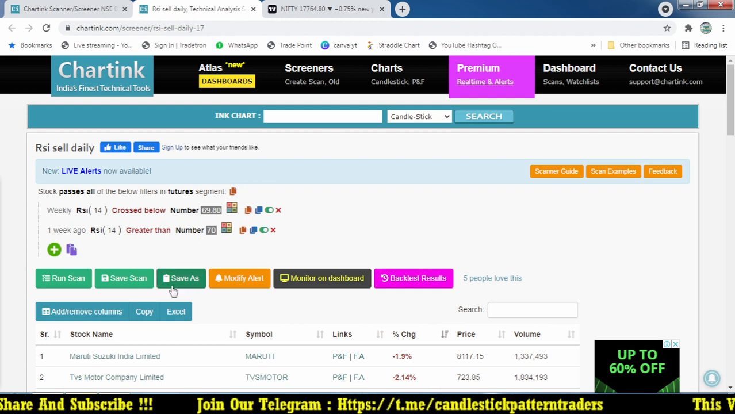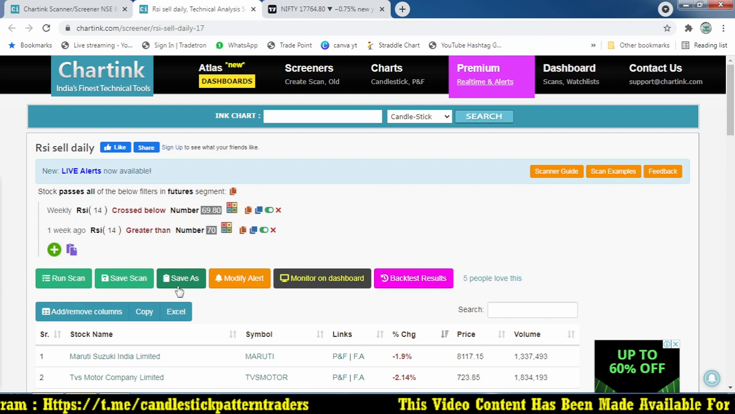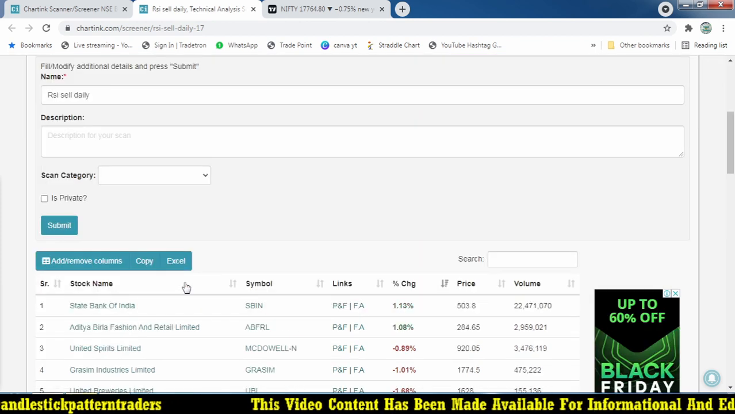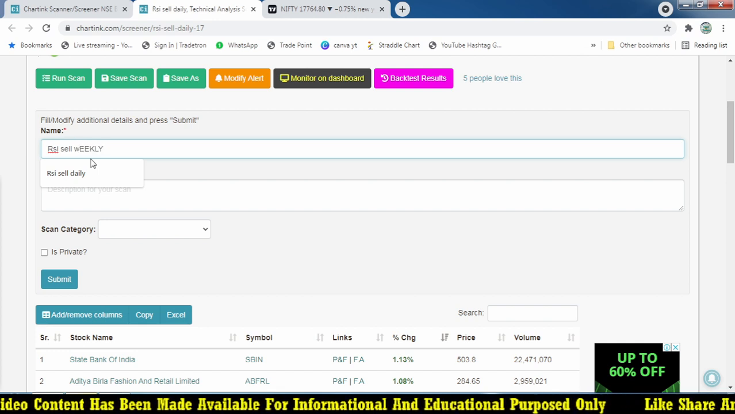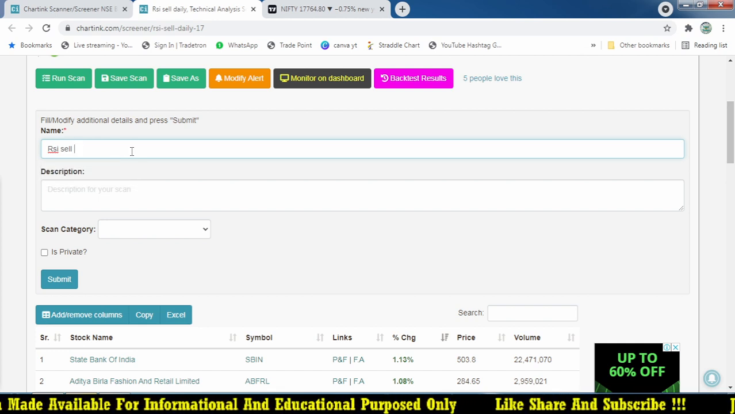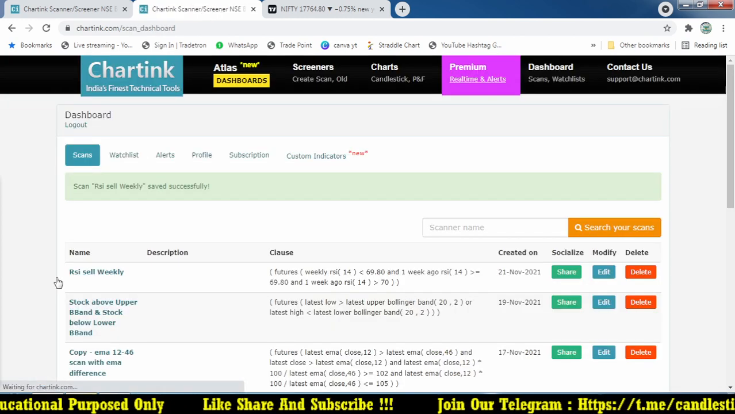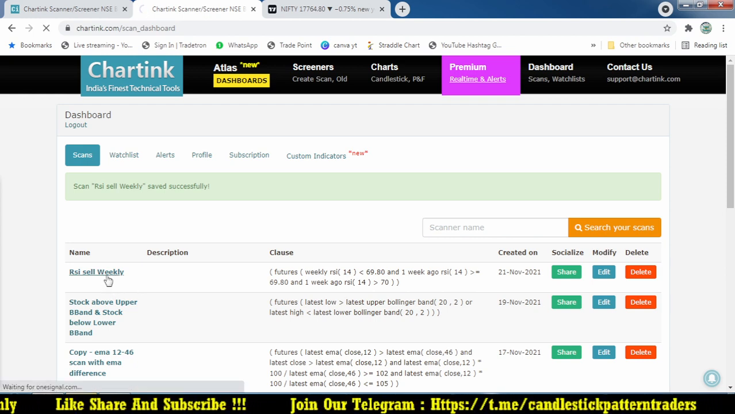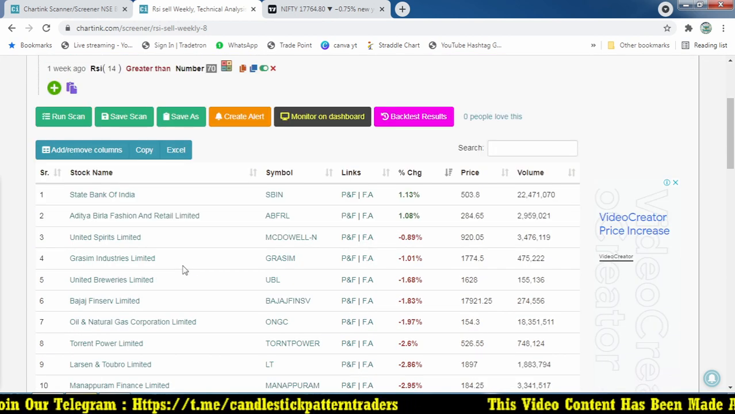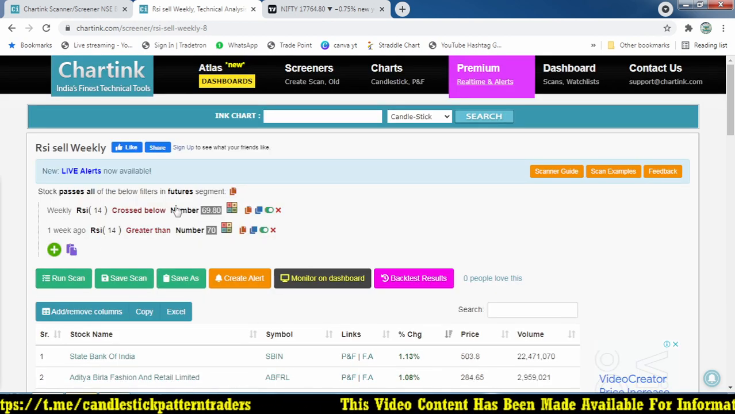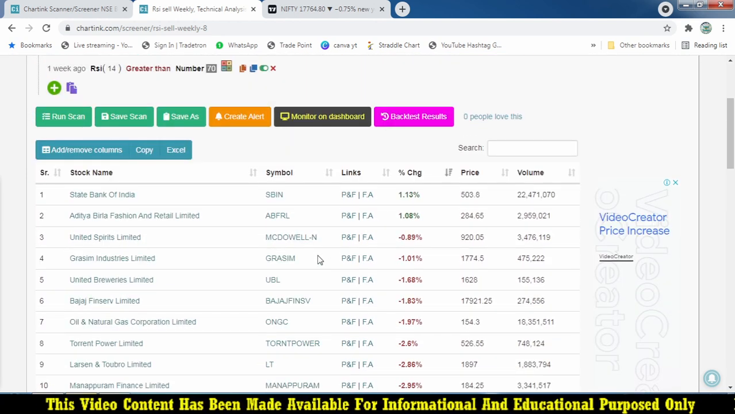It's simply giving you those stocks which match the parameters happening on the stock. So let's save it as scan RSI sell weekly. I have submitted the scanner now. The scanner is ready because we are not changing anything; it's a simple logic that will help you find a lot of things. Can you see RSI weekly, one week ago RSI is greater than 70, so a lot more stocks we got.